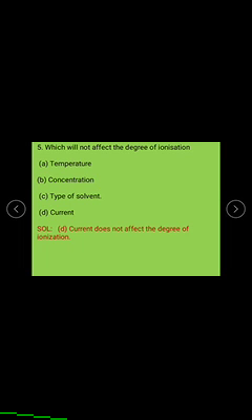Which will not affect the degree of ionization? A. Temperature, B. Concentration, C. Type of solvent, D. Current. Current does not affect the degree of ionization. Thank you.